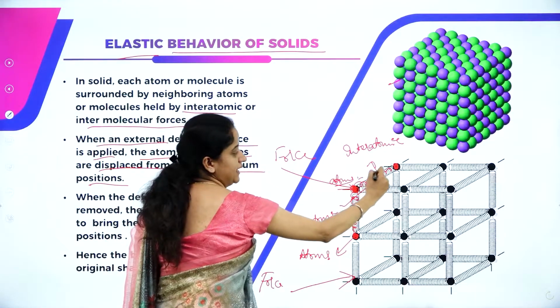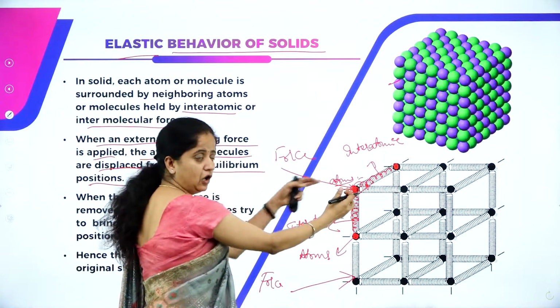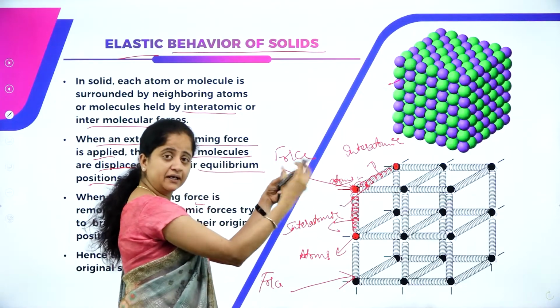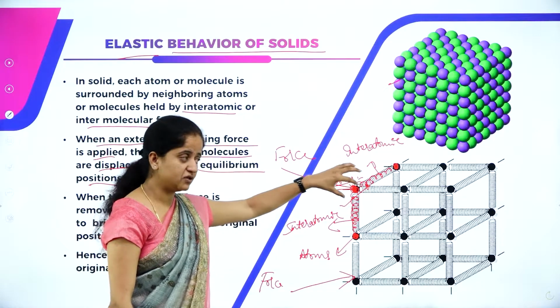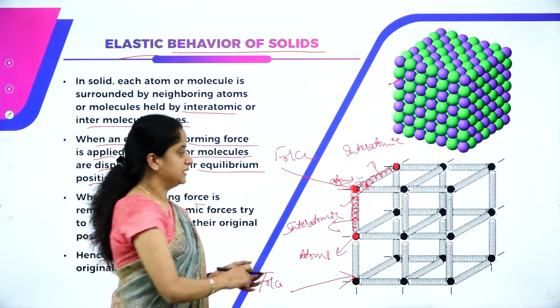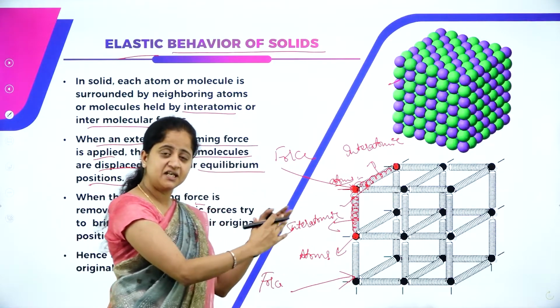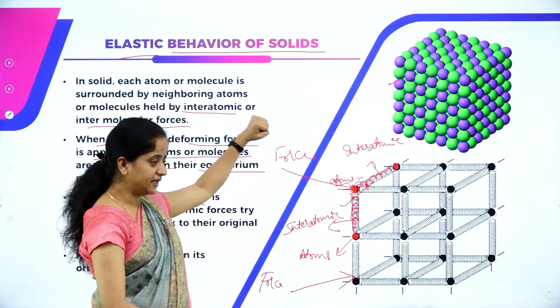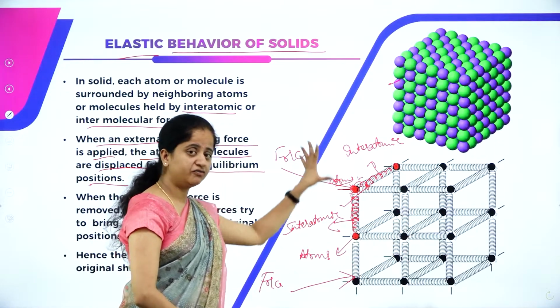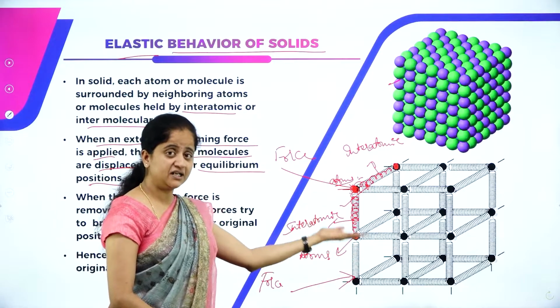Since it is bound by interatomic forces, all the atoms are connected with each other. If I apply some external deforming force and try to pull this, what happens? The solid structure will change its shape, isn't it? The original shape of the object will definitely change.